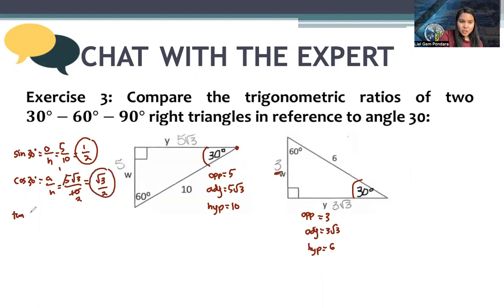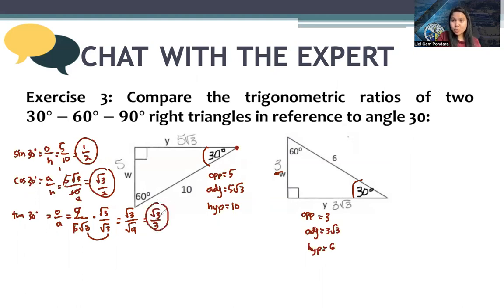Next, tangent 30. That's opposite over adjacent. Our opposite is 5. Our adjacent is 5 square root of 3. We cancel 5, but we need to rationalize square root of 3. So multiply the numerator and the denominator by square root of 3. Square root of 3 over square root of 9, because that's 3 times 3, and square root of 9 is equal to 3. So our tangent 30 is square root of 3 over 3.